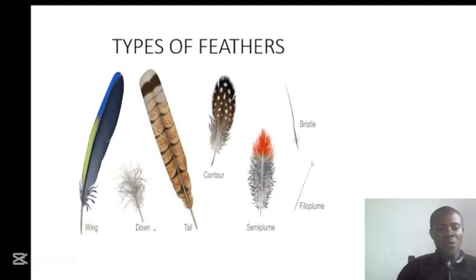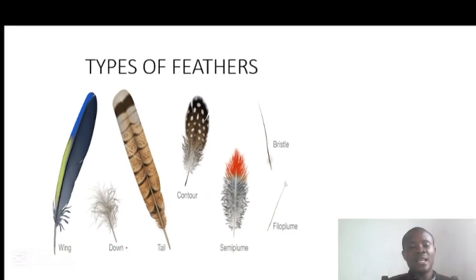And also we have here on this slide the down feather. The down feather you are seeing has fluffy barbs. And we have the contour feather. This contour feather, the down feather, and even this semiplume that we have here, they act as an insulator, preventing the loss of heat. The contour feathers are the ones that most often give shape to the birds. The semiplume, you can see it is fluffy almost towards the apex.